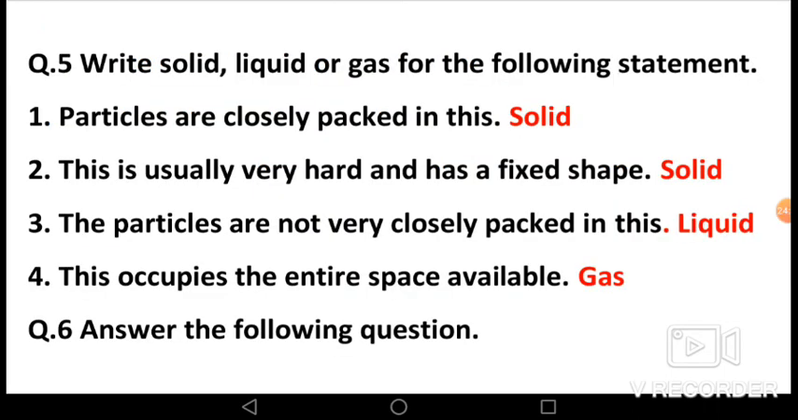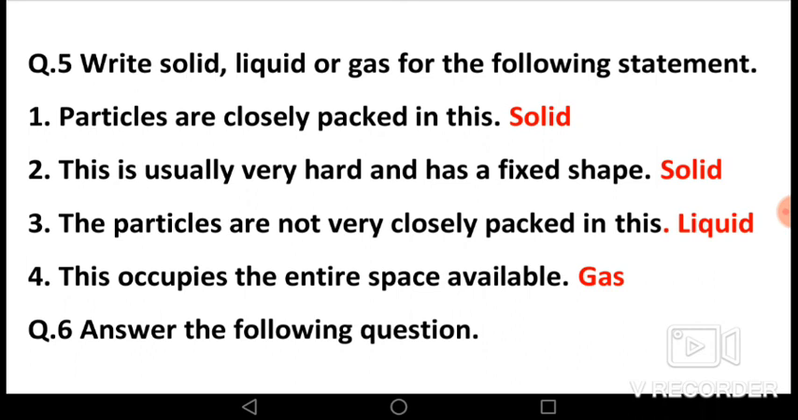Now let's see, write solid, liquid or gas for the following statements. 4 statements are given. First statement, particles are closely packed in this. The answer is solid. In solid, particles are closely packed. Second statement, this is usually very hard and has a fixed shape. The answer is solid, because solids are usually very hard and have fixed shape.